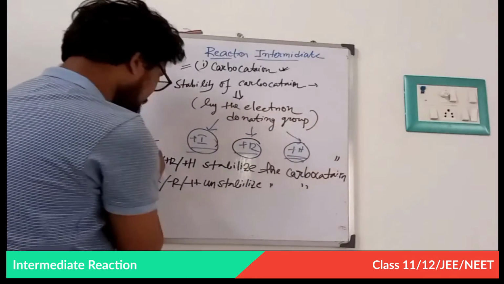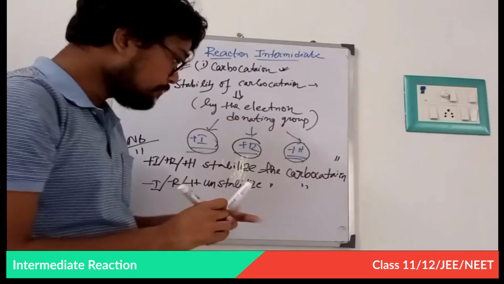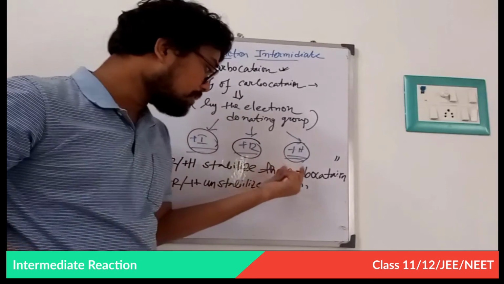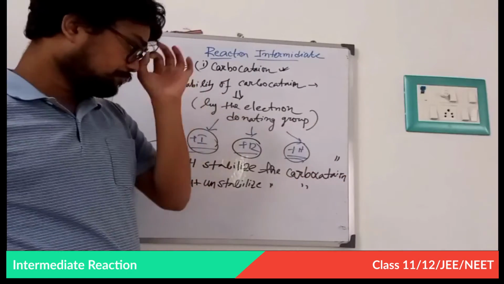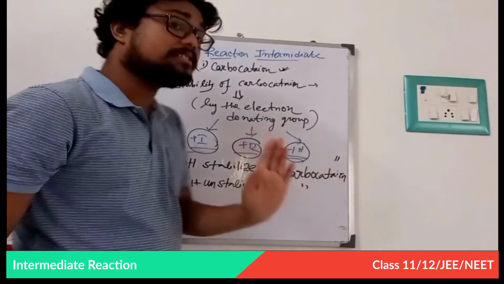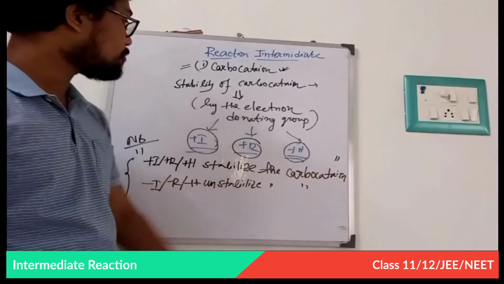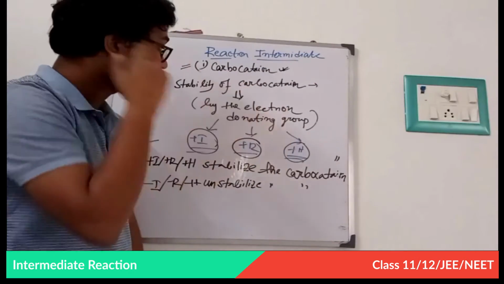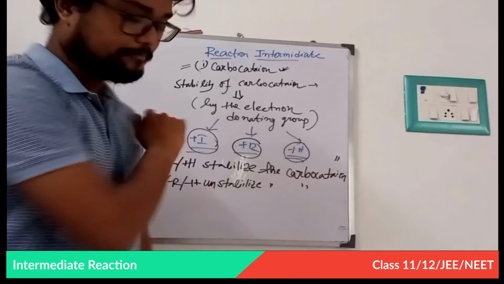This is the main important phenomenon. When you see plus I, plus R, or plus H in a carbocation, you will understand that the carbocation is stable. Note it down. Then I will go example by example on the stability of carbocations.